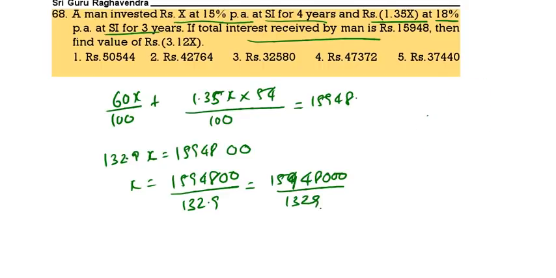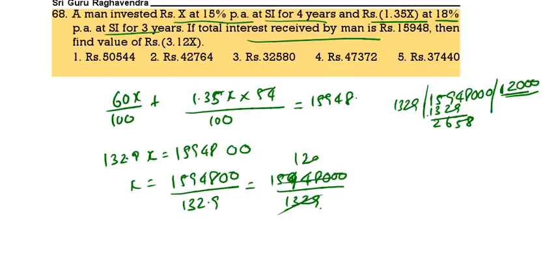Now I am dividing 1594800 by 1329. First one time. 8 minus 2 is 6, 2658. Now 2 times, 3 zeros, 12,000. We got 12,000.